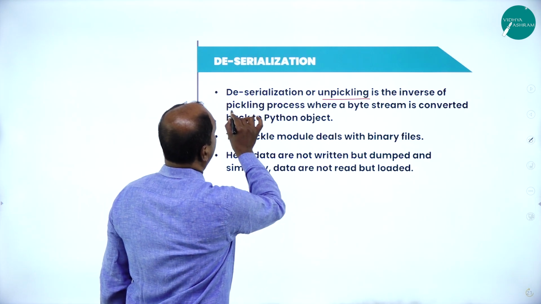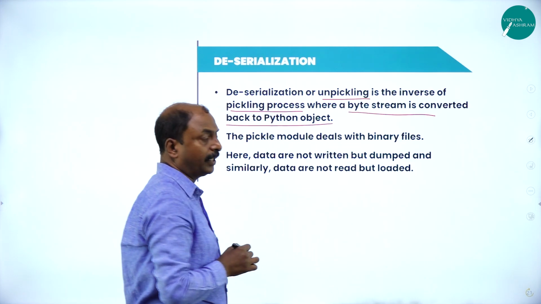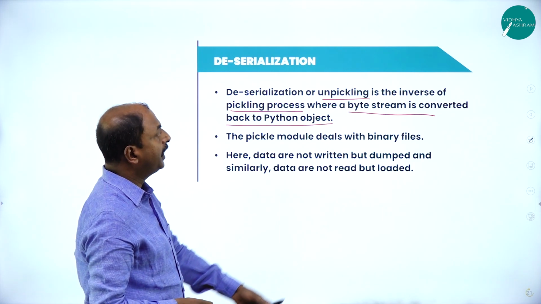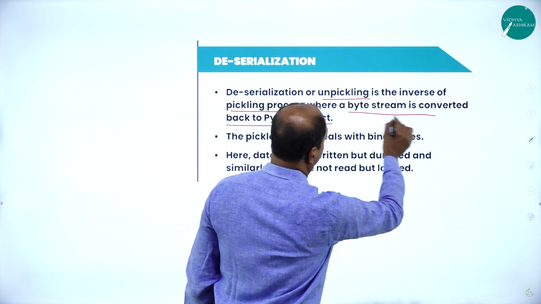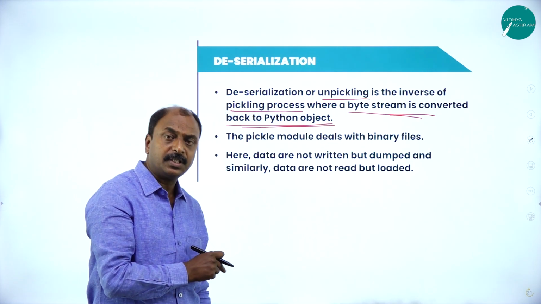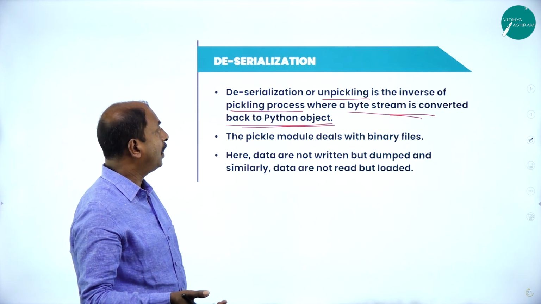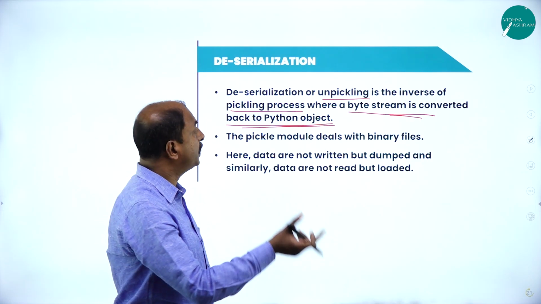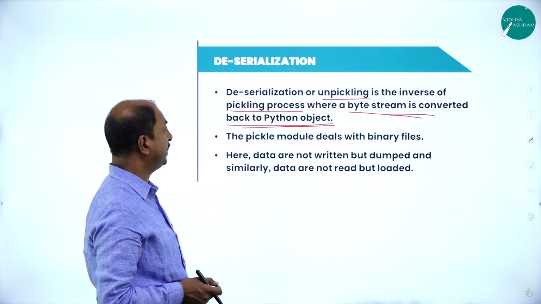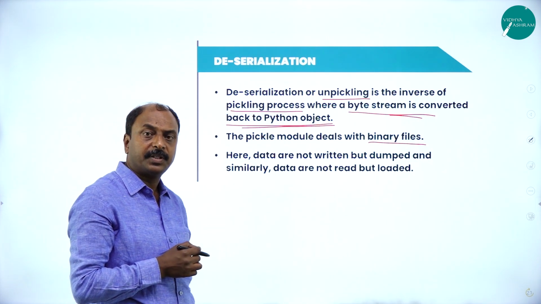It is the inverse of the pickling process, where a byte stream is converted back to the Python object. So it is the inverse or reverse of serialization. The meaning here is that we transfer the byte stream data back to a Python object. In the serialization method, we transfer the data from the object to the stream, or from a storage media to the stream. But here, it is from the stream back to the object. That is the deserialization.